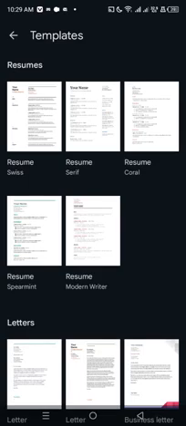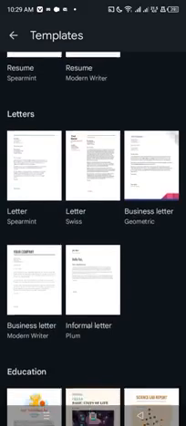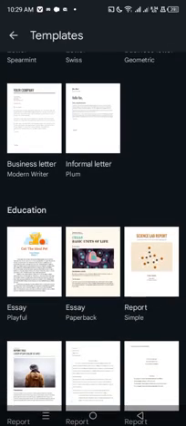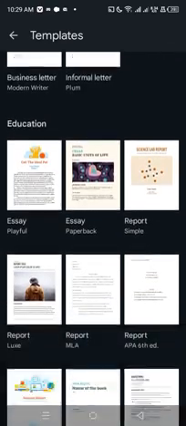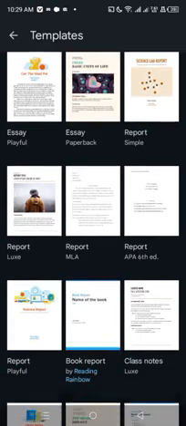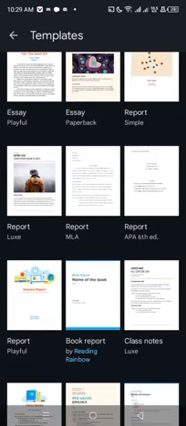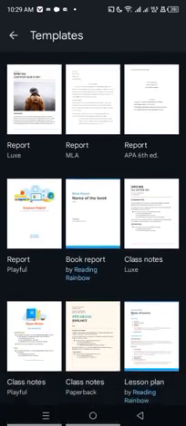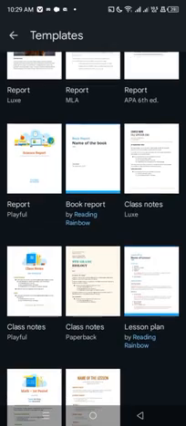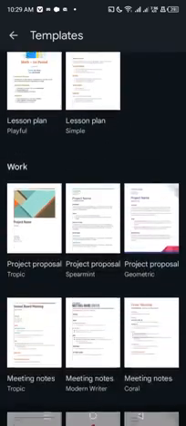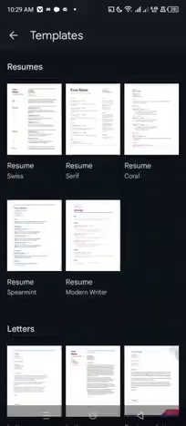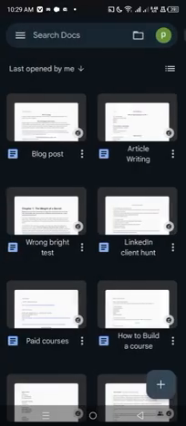Okay, and look at it. Here is letter, here is business letter, informal letter. You see, education, this is essay, report. Report is here. In case you want to write report and you don't know where to start, you can come here, choose the template and edit. Okay, book report, and so many others here. Look at it. Project proposal, project. There are many, and a lot of people don't know the value of this Google Docs.